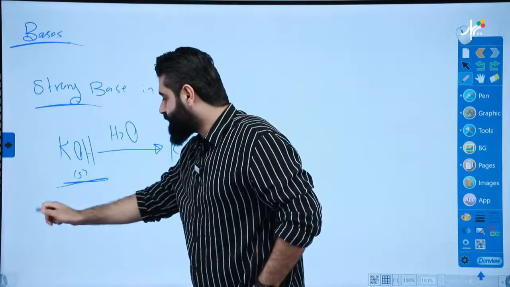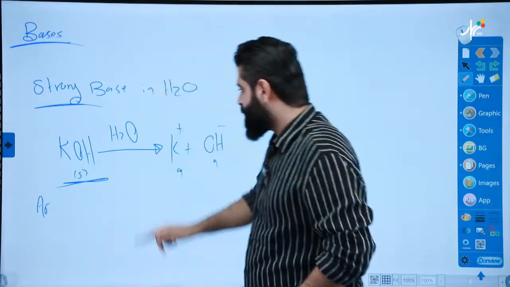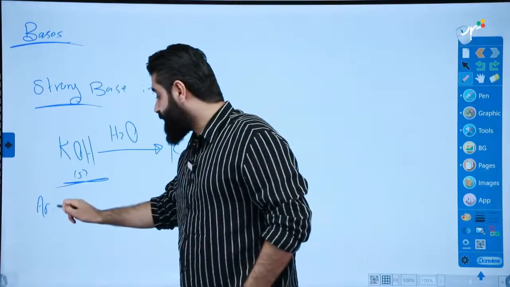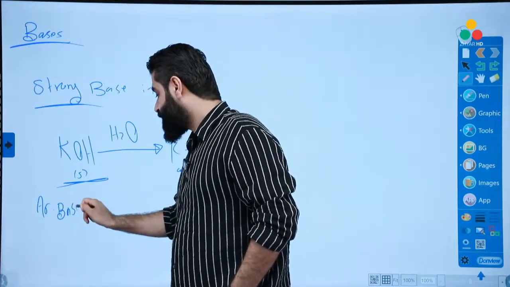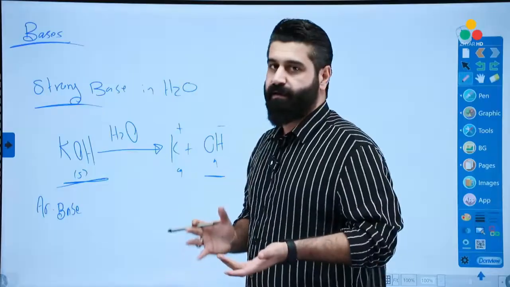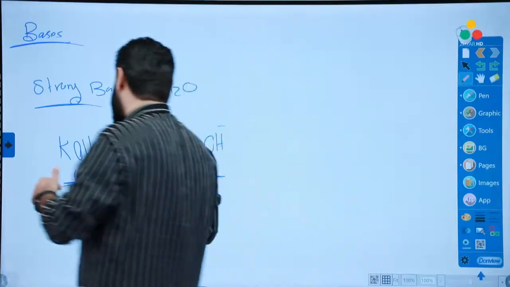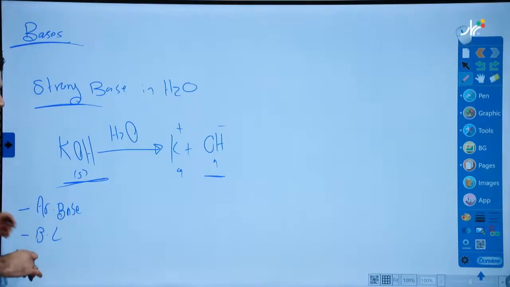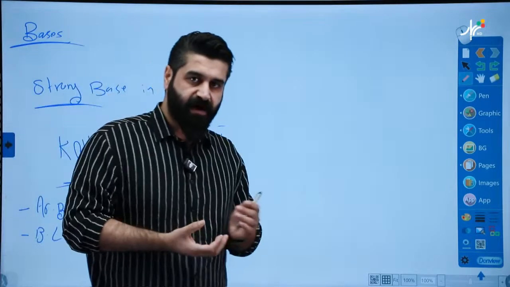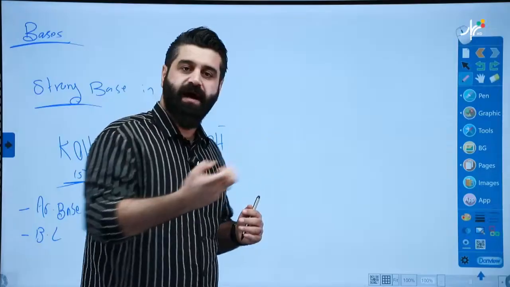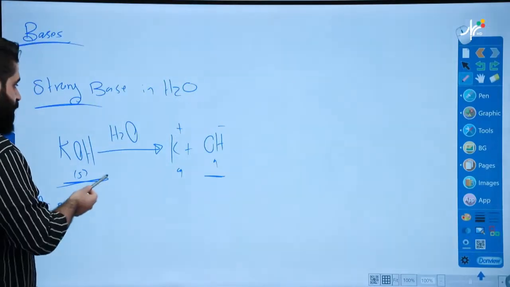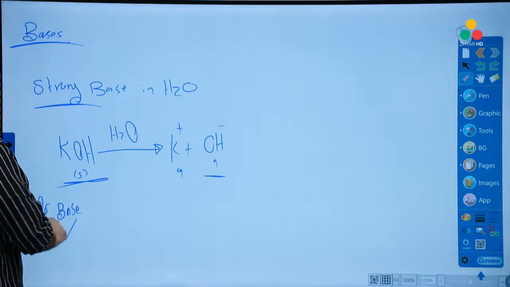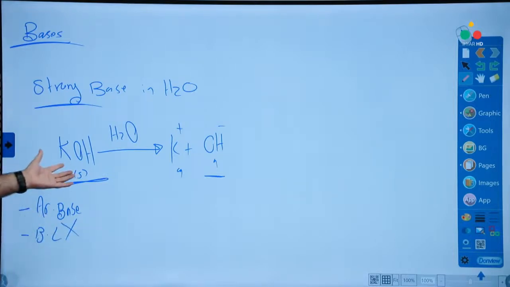First of all, according to Arrhenius' definition, there is water and it produces OH. So this is an Arrhenius base. Without thinking, it will become an Arrhenius base. How about the Brønsted-Lowry, the second theory? Okay, according to Brønsted-Lowry, bases are proton acceptors. They attract proton. But here, no, there is no transferring of proton. So according to the Brønsted-Lowry, KOH is not a base.